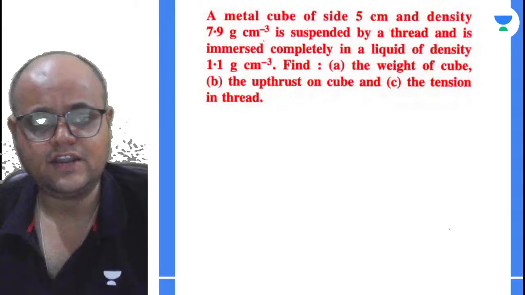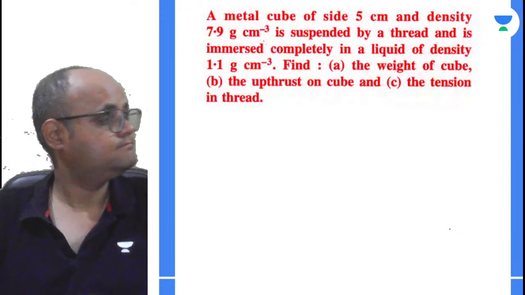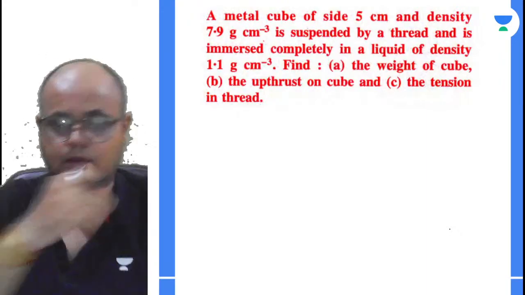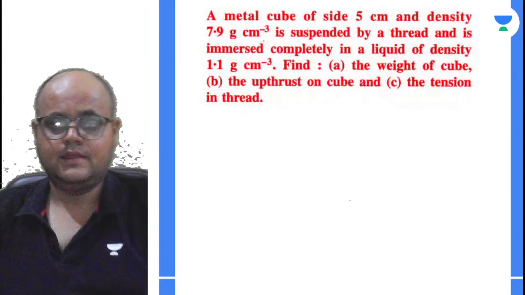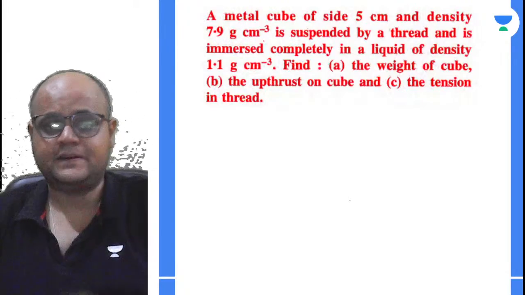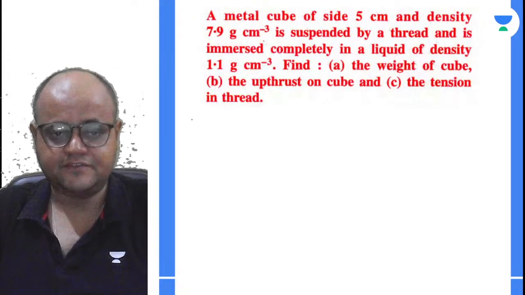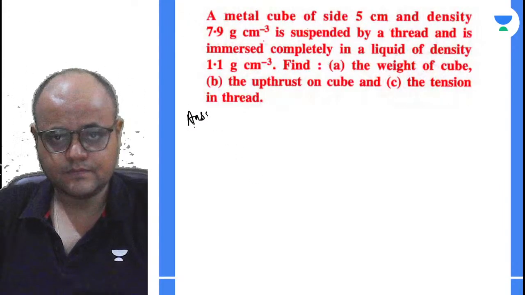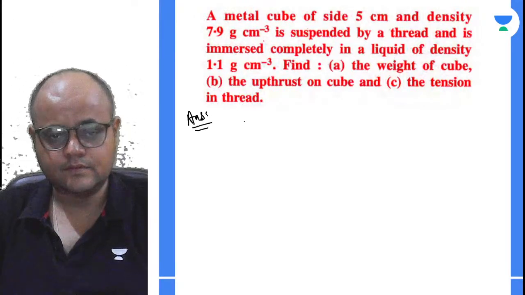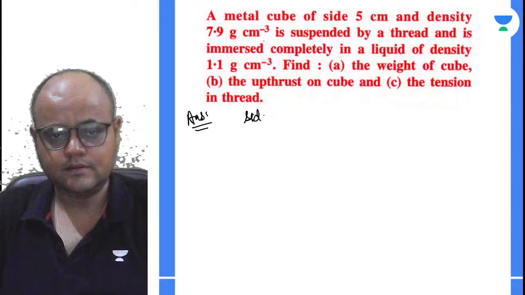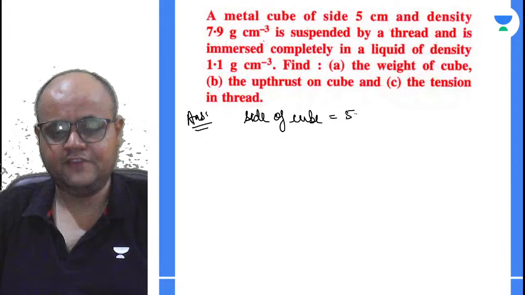Okay. Now let's talk about the next question. The question says that we have got a metal cube of side 5 centimeter and density 7.9 grams per centimeter cube. We have to make sure whatever we are given we should write first. So the side of the cube is given, and this is 5 centimeter.